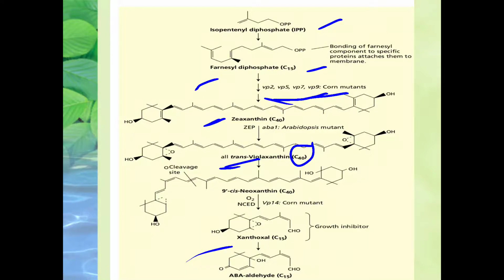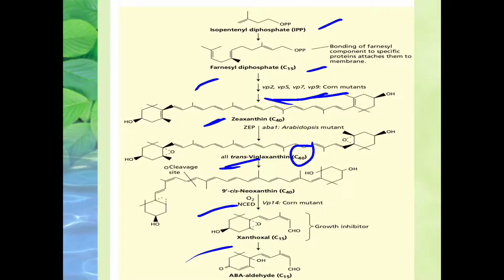xanthoxin. In xanthoxin there is an attachment of the aldehyde group, CHO, that's why it is termed xanthoxin. For the formation of xanthoxin we require an enzyme known as NCED in the presence of oxygen, because we require the cleavage.